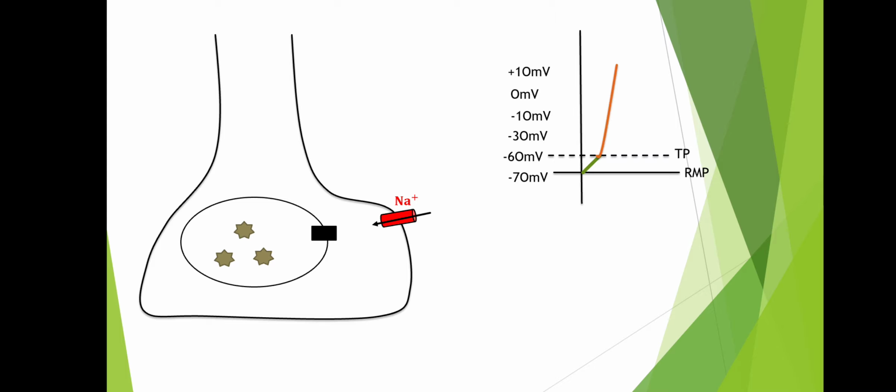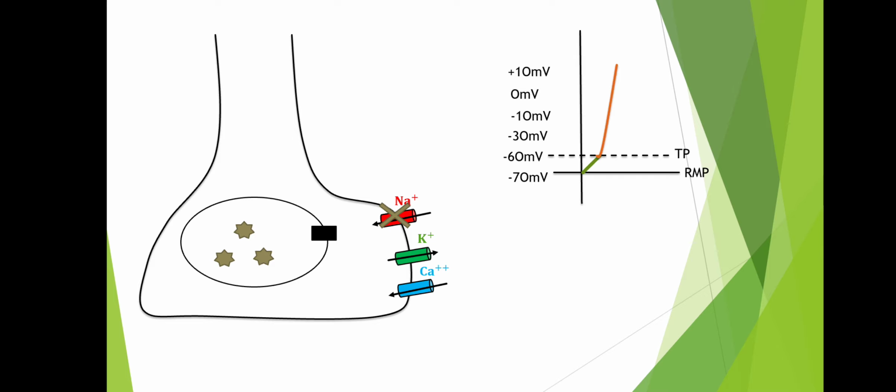So you can say there is a change in the charges. This condition is known as depolarization, and once depolarization occurs, the voltage-gated sodium channel closes, and two important channels, the calcium channel and the potassium channel, open up. Via the calcium channel, calcium ion moves inside, and via the potassium channel, potassium ion moves outside.